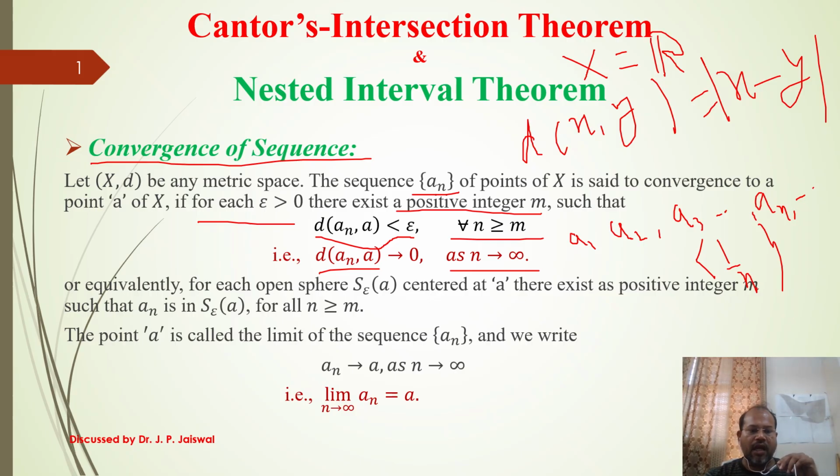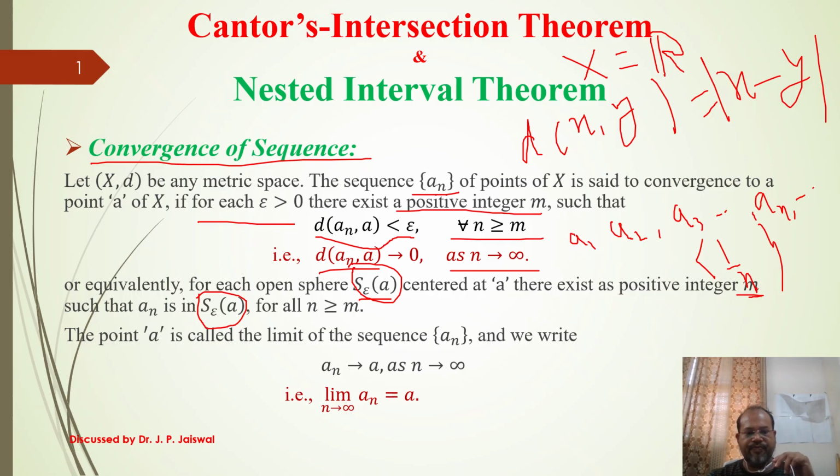And if we write the same definition in terms of an open sphere: take any open sphere S epsilon of a, meaning centre at a and radius epsilon. We are able to find some positive integer m such that the mth term and all terms after it lie in S epsilon of a, meaning a_n belongs to S epsilon of a for all n greater than m.